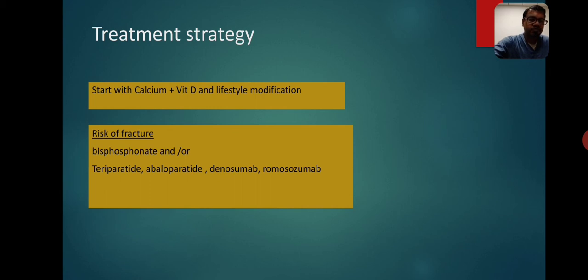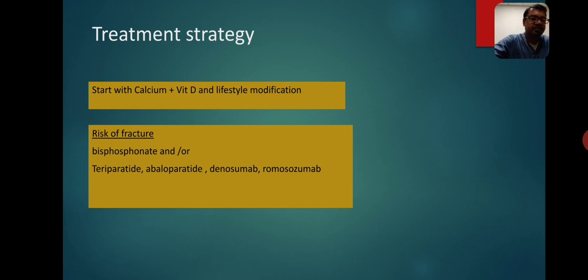Apart from bisphosphonate, if the fracture risk is very high, then teriparatide, abaloparatide, denosumab or romosozumab can also be added along with the bisphosphonate or can be started as standalone therapy.